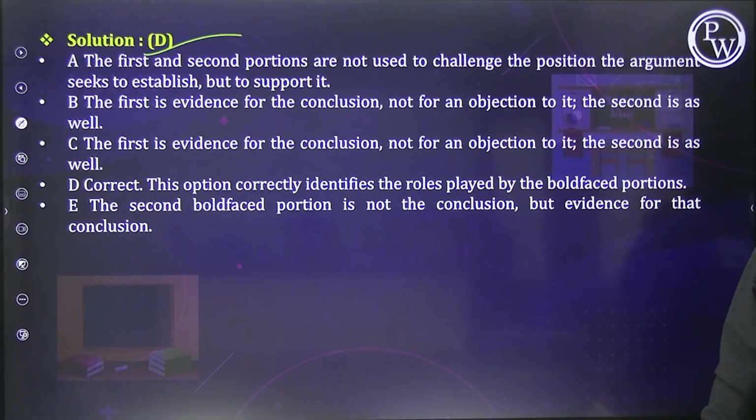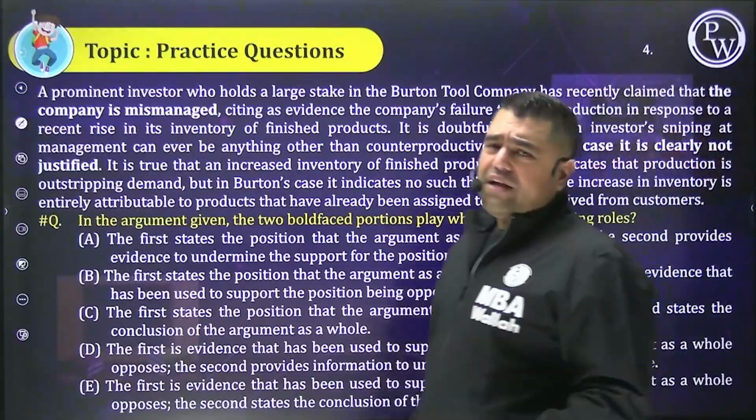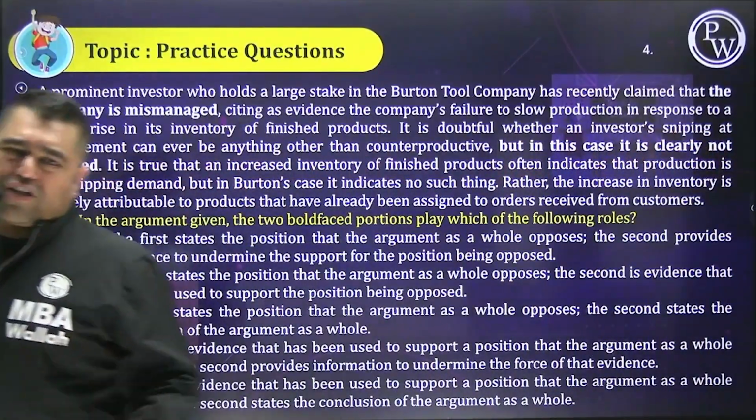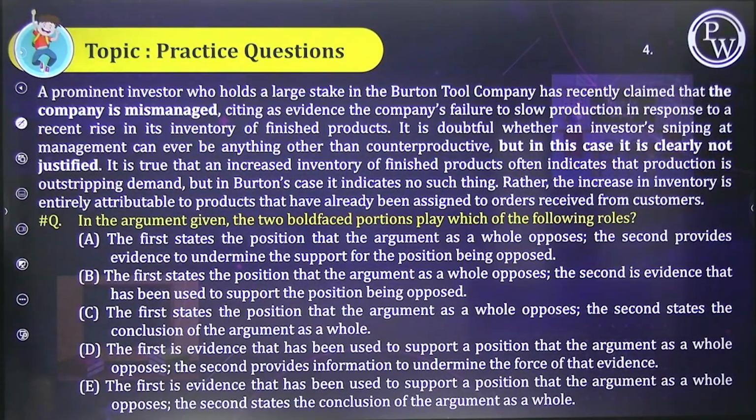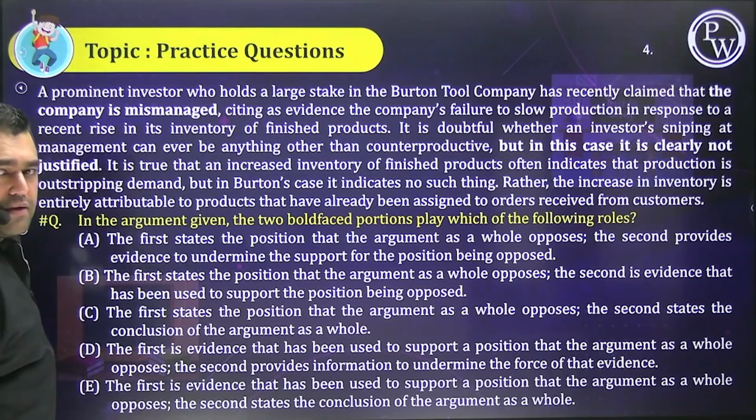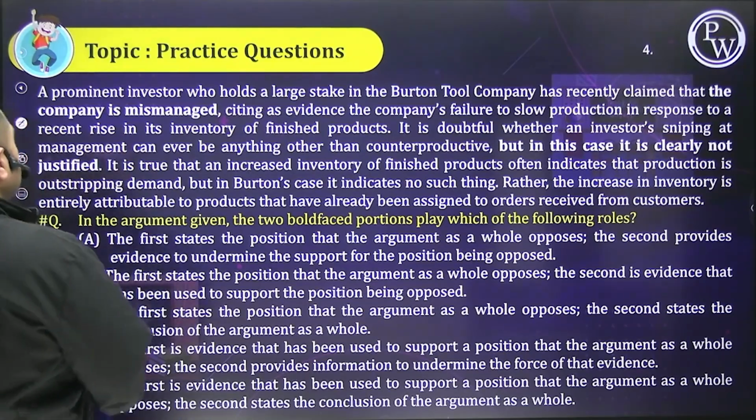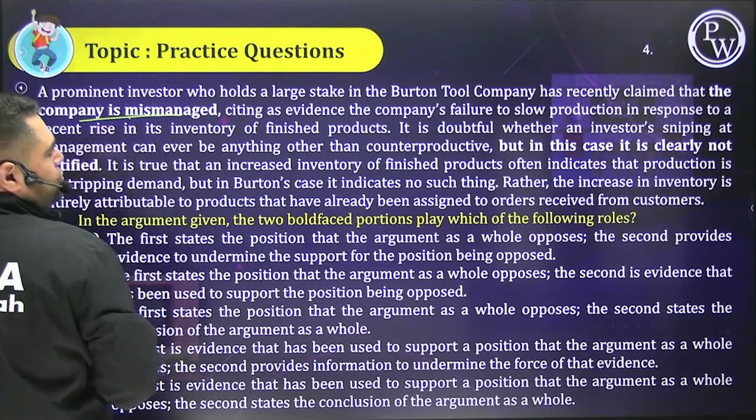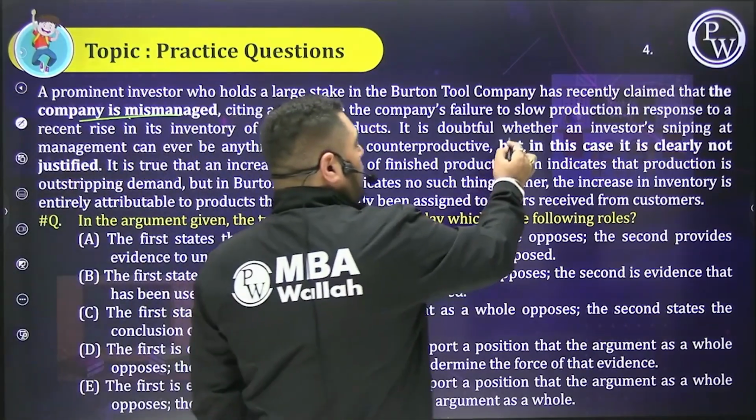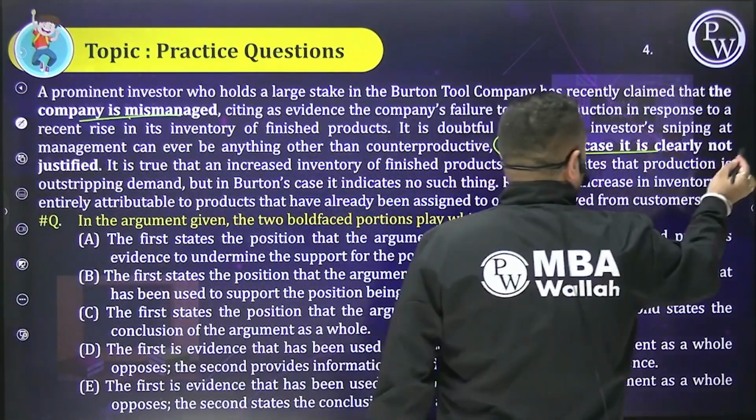ठीक है, चलिए people, you all are doing very well. Next question, here we go. Let's kill it. Sorry, people, let's come together and let's do it together now. ठीक है, so first sentence is just saying company is mismanaged, and second, but it is not justified.